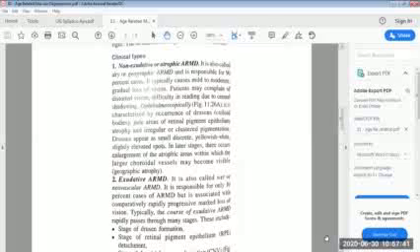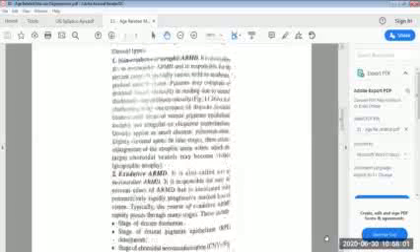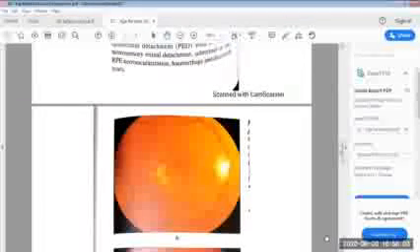Drusen appear as small, discrete, yellowish-white, slightly elevated spots. In later stages, there occurs the enlargement of the atrophic areas within which the larger choroidal vessels may become visible. It is called a geographic atrophy. Here is an image. In A image, they have shown the age-related macular degeneration of non-exudative type.